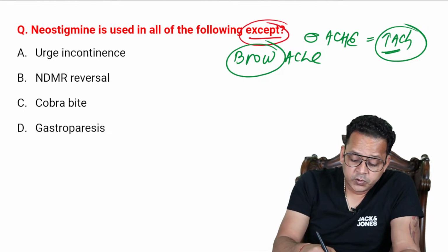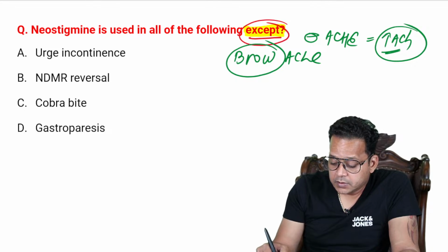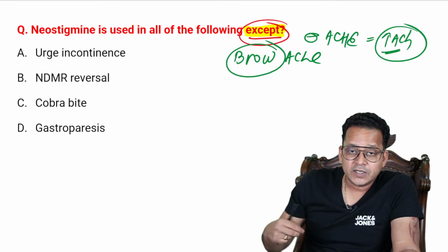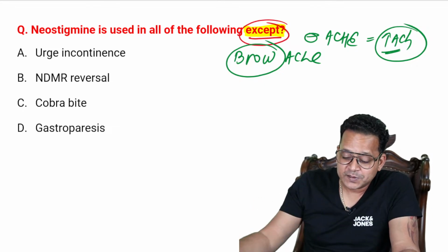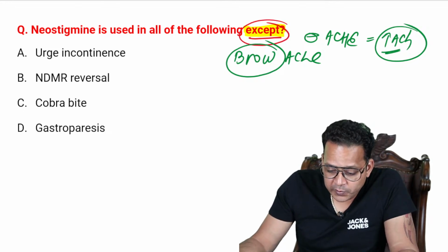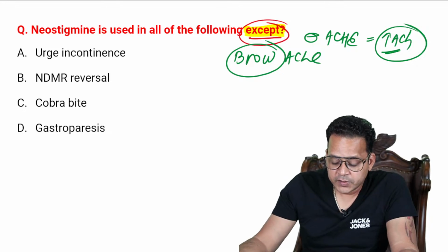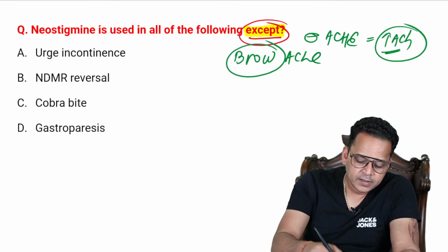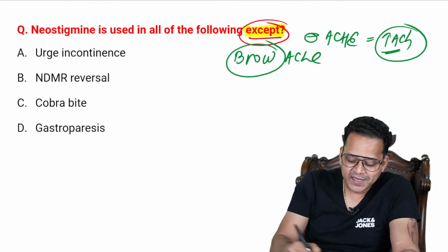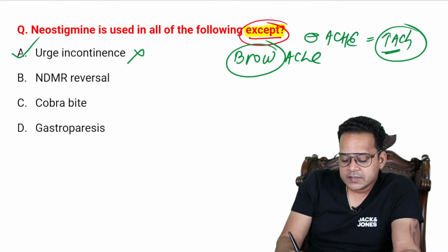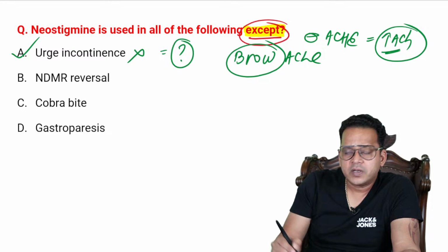Now see, I've told you time and again, please don't hurry with the MCQs. Always look at except, seen, not seen. These will change the answer. All right. So neostigmine is used in all of the following except. So what is the answer here? Excellent, there is a flood of option A. So all of you cannot be wrong, right? So A is urge incontinence. All right, so tell me, if urge incontinence is not the use, then which incontinence is the use?